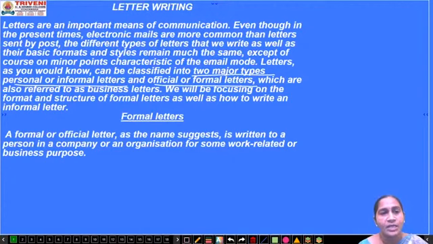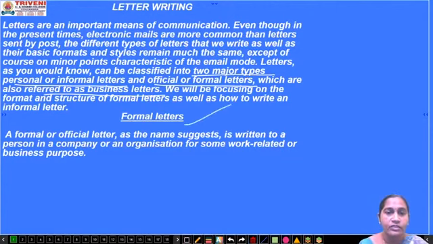Personal or informal letters are written to your relatives, family members, and friends, and the common usage of the language can be used in writing them. In official or formal letters, we have to choose suitable words, and the letter should be very formal and in a polite manner. Official letters are also known as business letters. So we will focus now on formal letters and their structure.